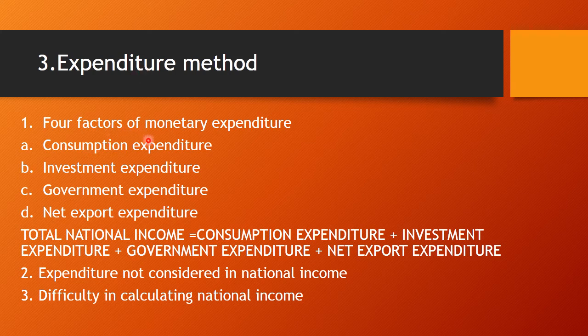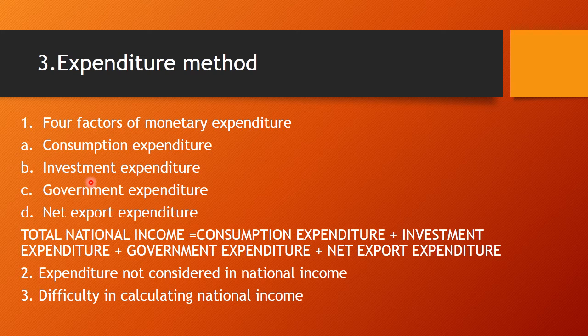Now the main four factors of monetary expenditure are consumption expenditure, investment expenditure, government expenditure and net export expenditure. The first one is consumption expenditure. It is the expenditure incurred on consumable goods by the citizens or natives of the country, or families and firms. It includes expenditure on durable goods like TV, scooter, car, etc., and perishable goods like food grains, fruits, vegetables, etc.